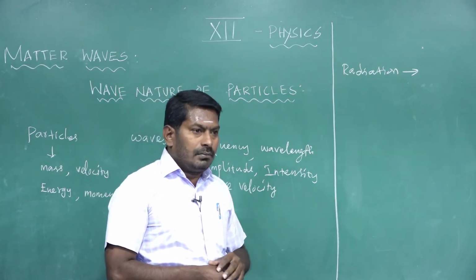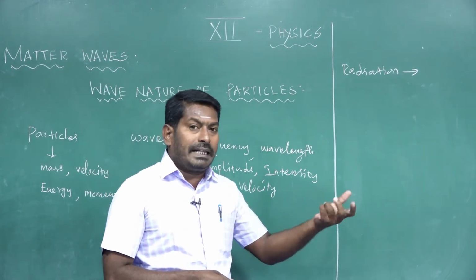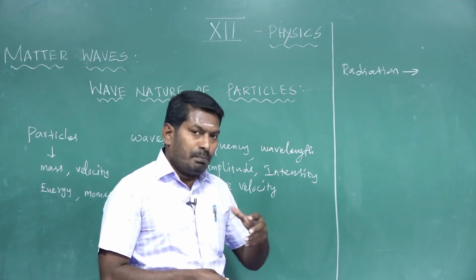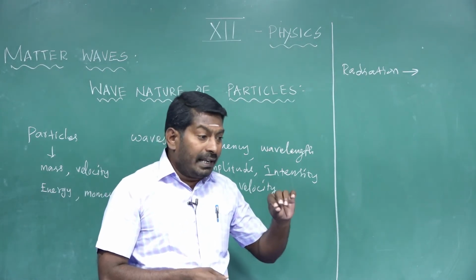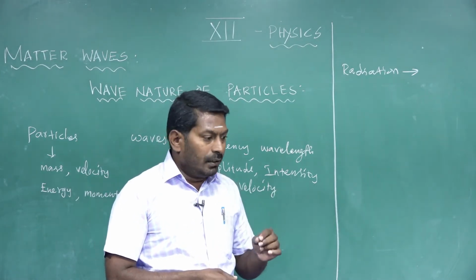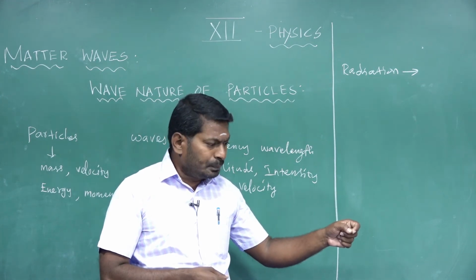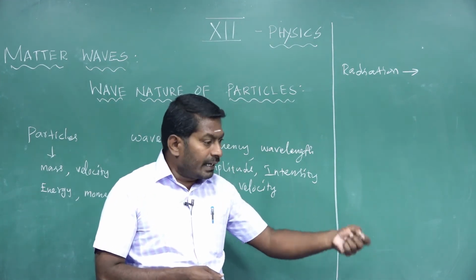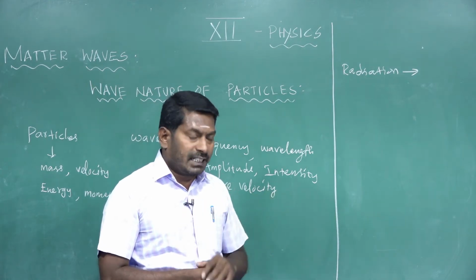At the same time, the same radiation exhibits particle-like properties in the interaction of radiation with matter. For example, a photon interacts with an electron in a metallic surface, and during that interaction the electron comes out from the metallic surface, which is explained by the phenomenon of the photoelectric effect.